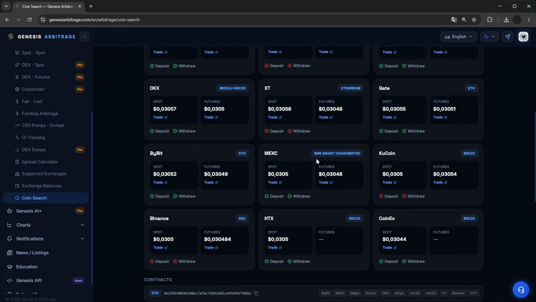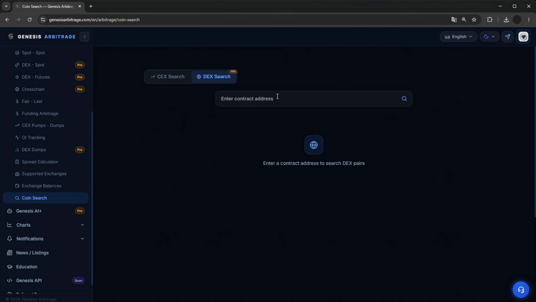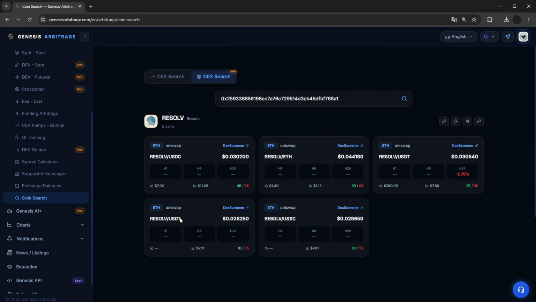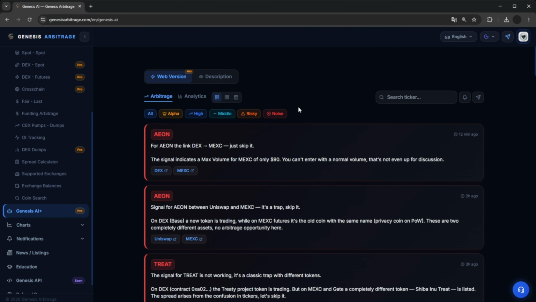There is also a great coin search section. You enter the coin name, like Resolve, and see which exchange is listed, its current price, if deposits are open or closed, the coin's network, and info on contracts and funding. You can also find the coin on DEX by pasting the contract and getting results for liquidity pools associated directly with this specific coin. Now we are moving over to the artificial intelligence section.